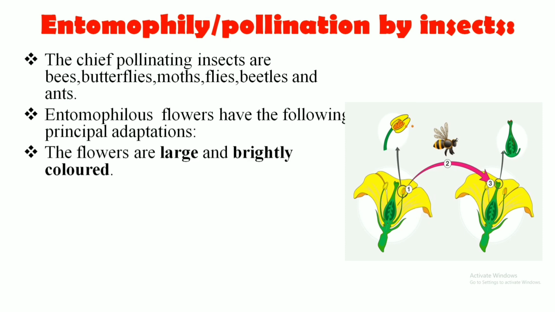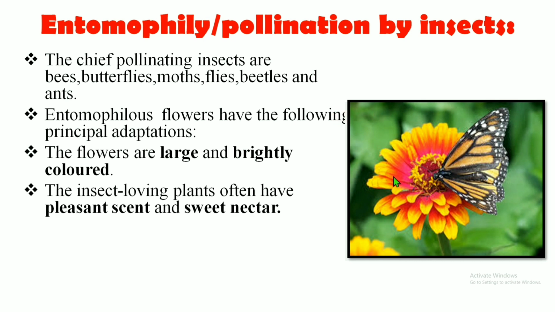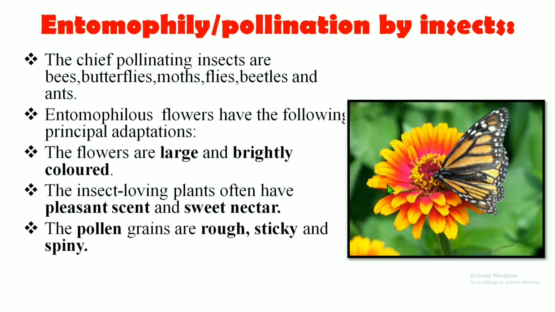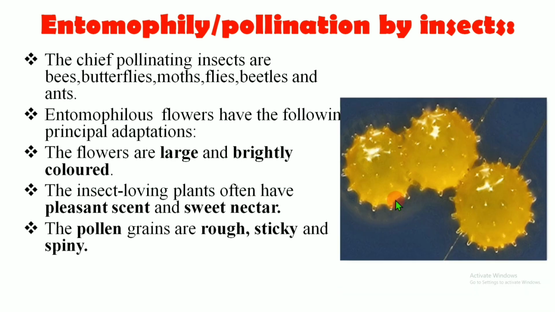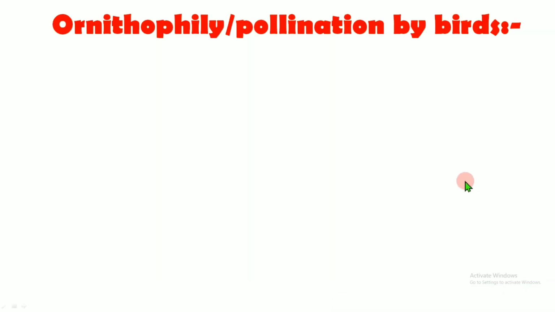The entomophilous flowers have the following adaptations. The flowers are large and brightly colored, possessing pleasant scent and sweet nectar, whereas the pollen grains are rough, sticky, and spiny. The stigma is sticky and generally rough.